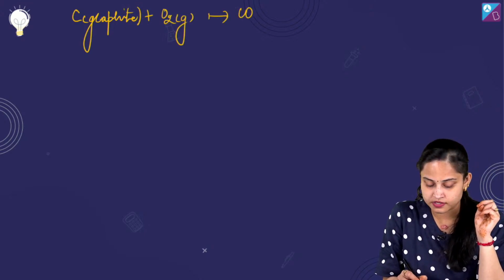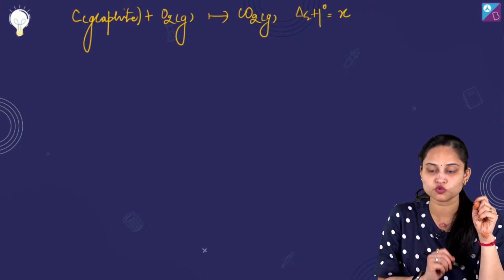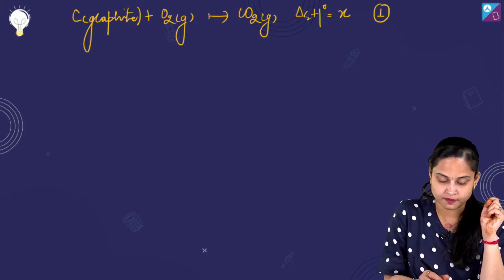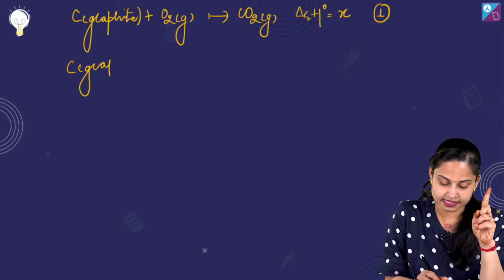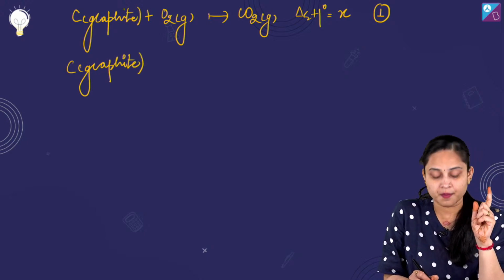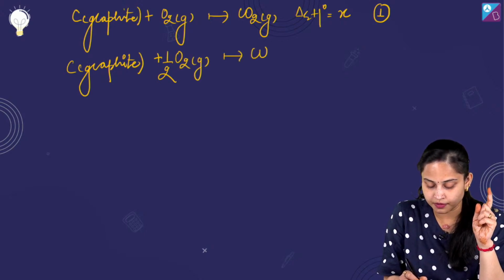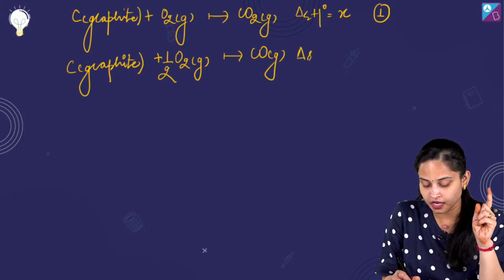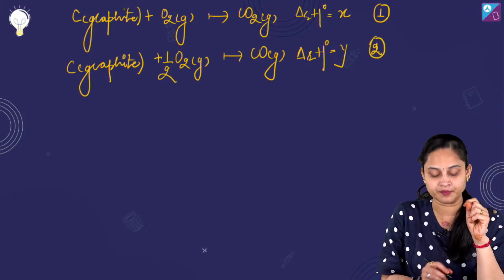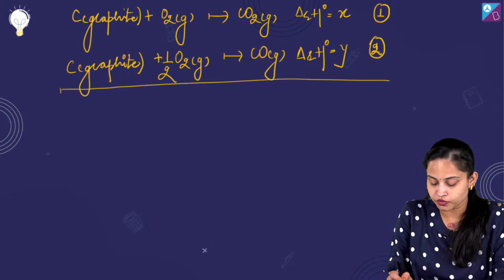See, we have been given carbon in the graphite state plus oxygen in the gaseous state, which gives us carbon dioxide in the gaseous state. And for this, the enthalpy of reaction is x kilojoules per mole. So mark it as the first equation. Talking about the second, it's carbon in the graphite state plus half O2 in the gaseous state, which gives us carbon monoxide in the gaseous state, and here the standard enthalpy of reaction is y kilojoules per mole. Mark this as our second equation. Now what should I do?